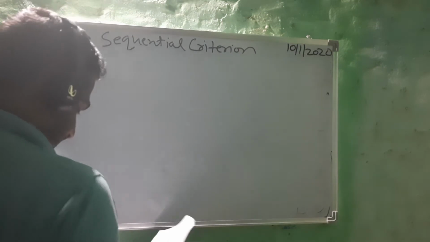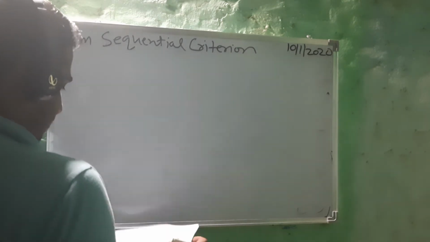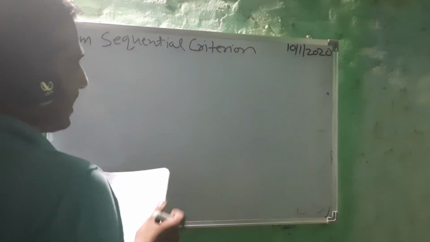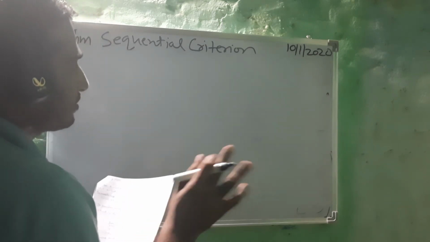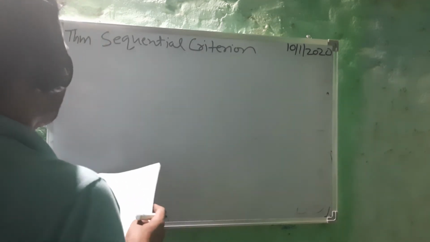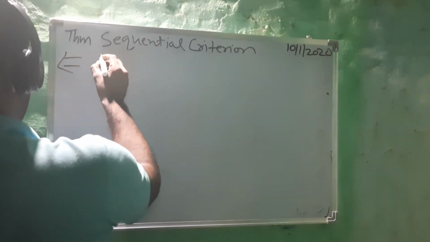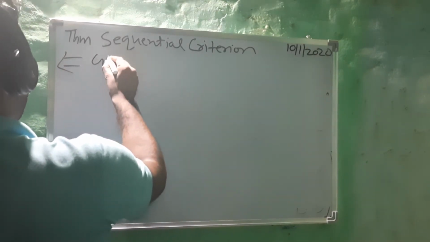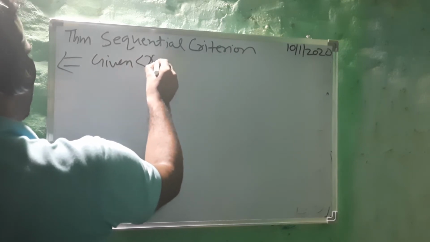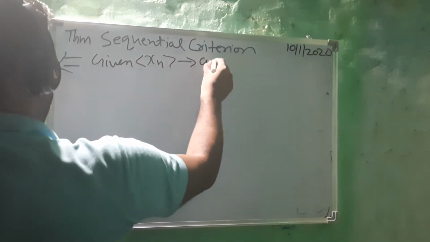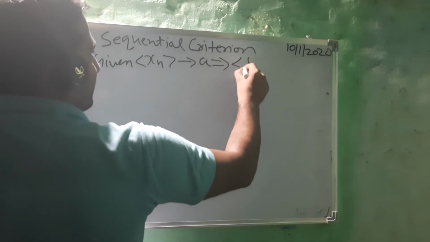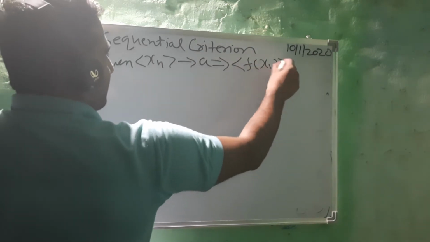Conversely, what is given? Write down: given xn converges to a must imply f(xn) converges to f(a).